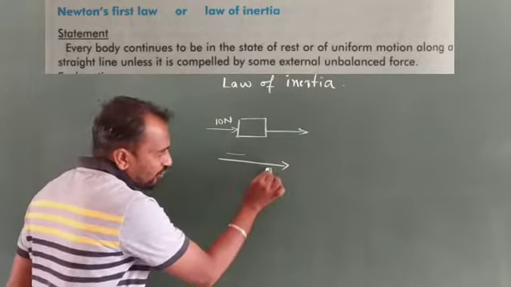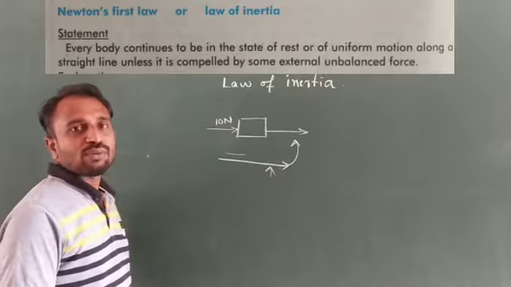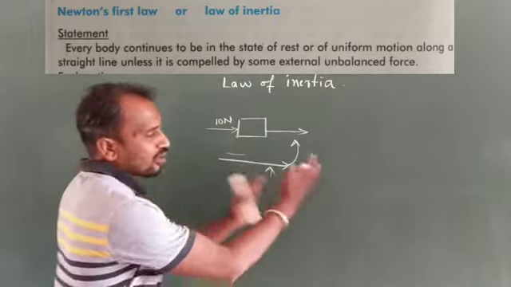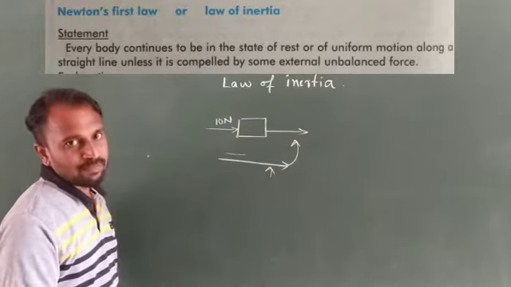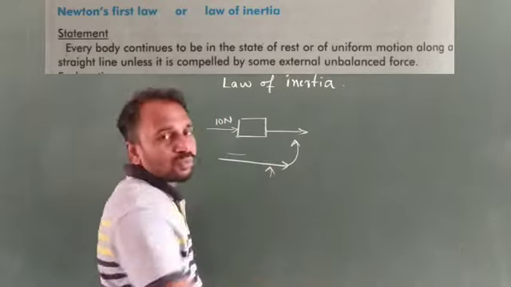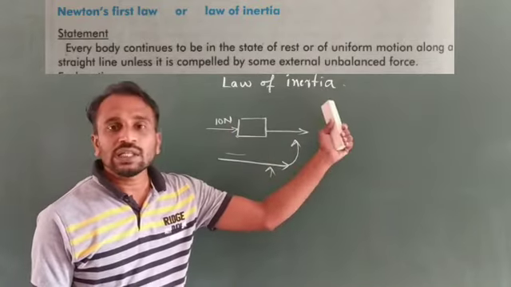Suppose you apply a force, then what happens? The body's direction changes, or the velocity of the body changes, or the acceleration of the body changes. Otherwise, it continues in a state of rest or uniform motion. So this is what we consider the first law of motion, Newton's first law of motion, or the law of inertia.